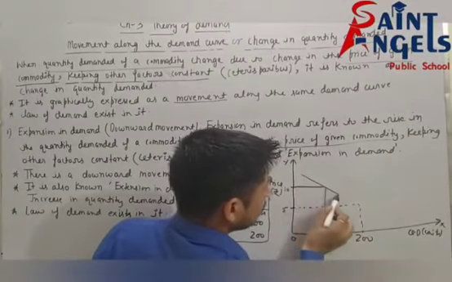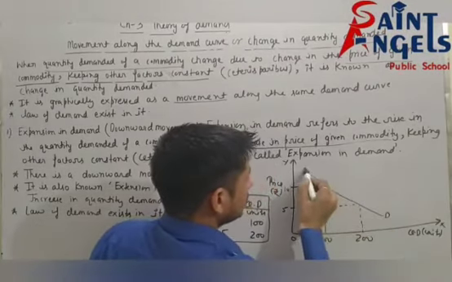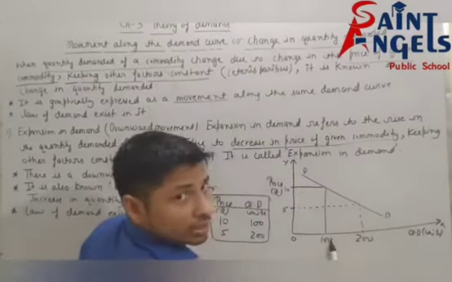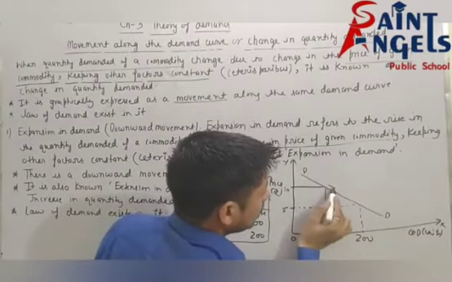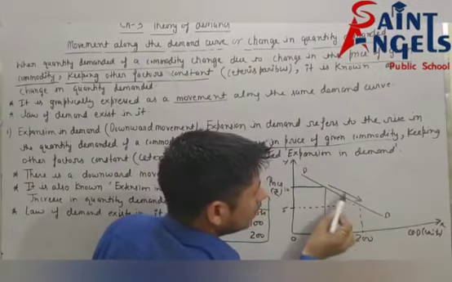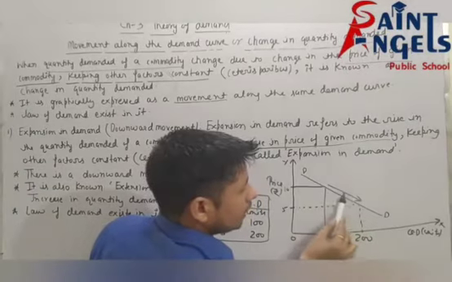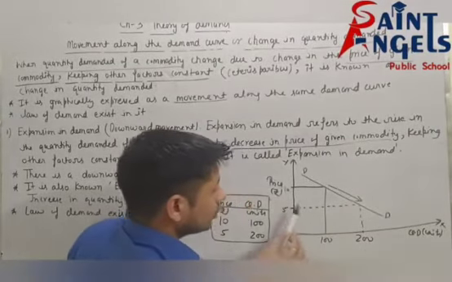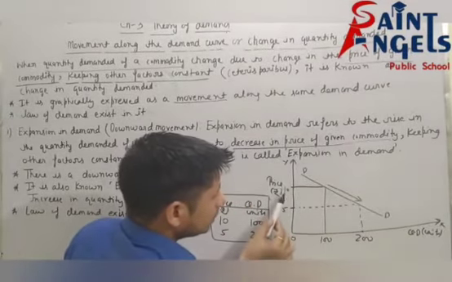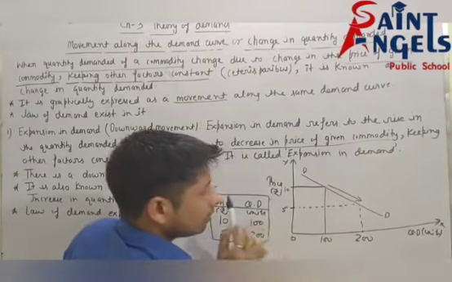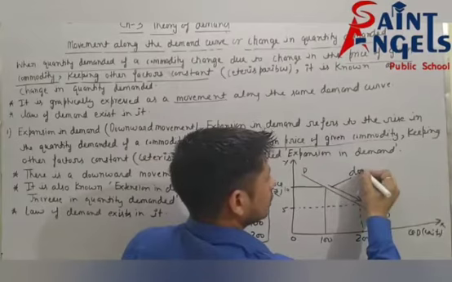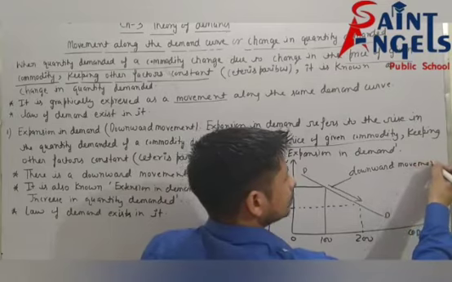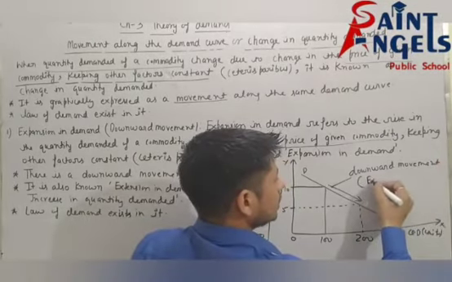See, this is the demand curve. Quantity demanded increases from 100 to 200, so movement will be downward, and this downward movement shows that quantity demanded increases from 100 to 200 units due to decrease in price from rupee 10 to rupee 5, means downward movement, or you can write expansion in demand.